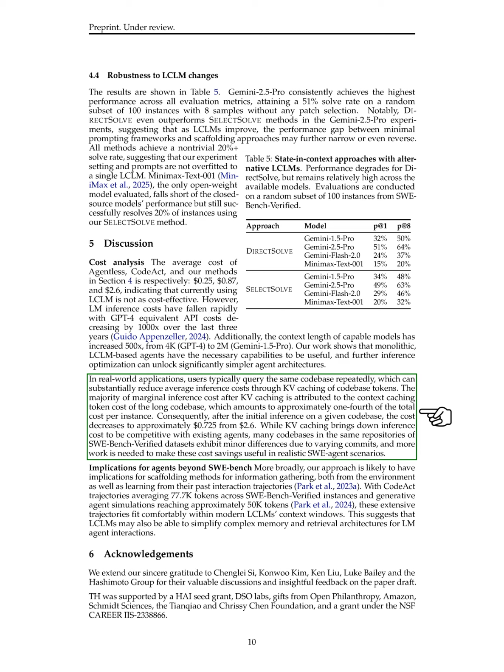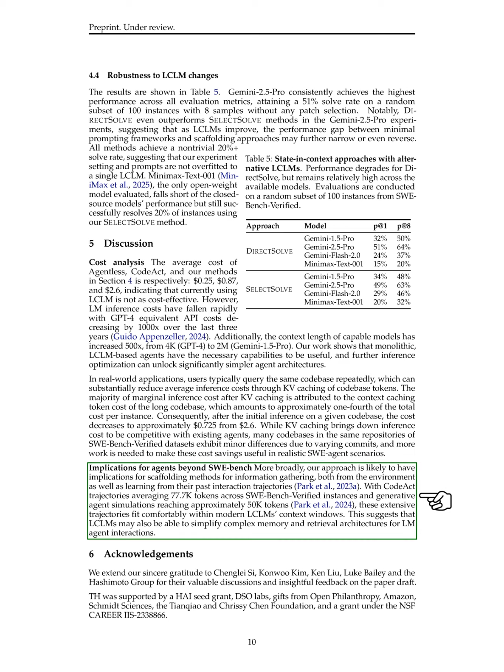While KV caching makes inference costs competitive with existing agents, we recognize that many codebases in the SWE-bench verified datasets have slight variations due to different commits, indicating that further work is needed to maximize these cost savings in real-world software engineering agent scenarios.